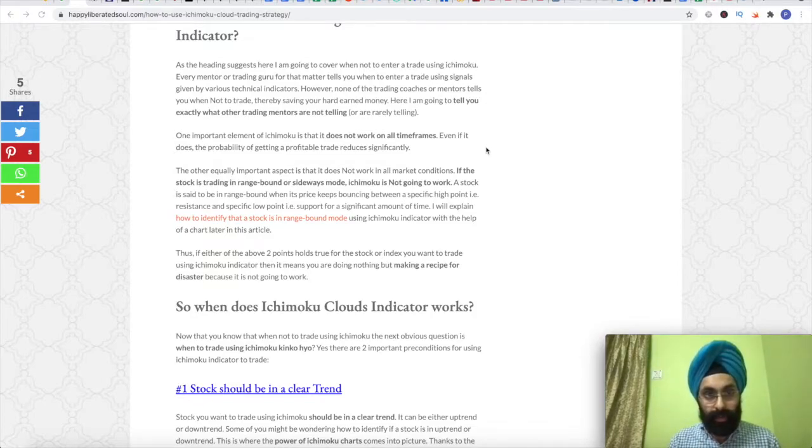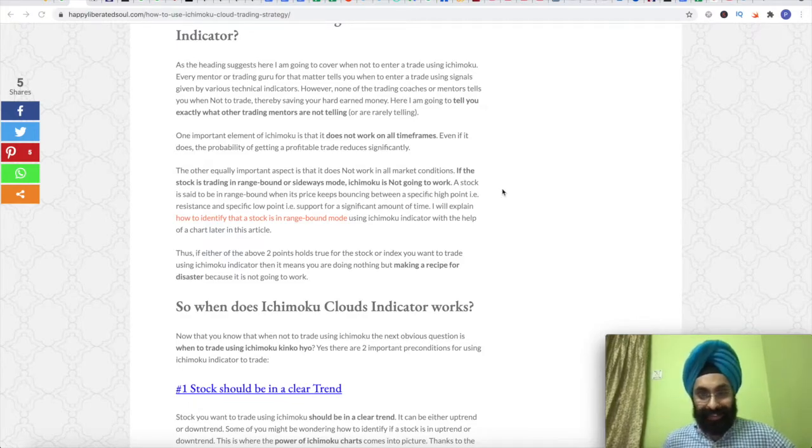Now coming back to the second equally important point. The other equally important aspect is that it does not work in all market conditions. If the stock is trading in a range bound or sideways mode, Ichimoku is not going to work.